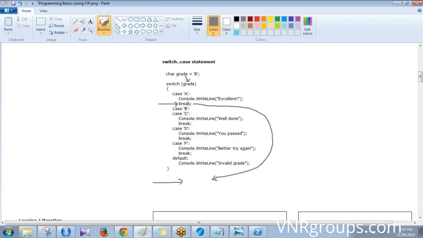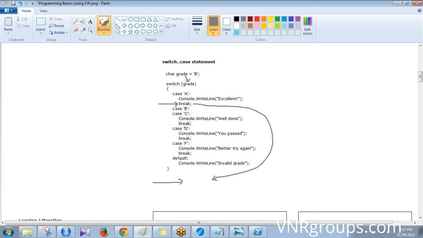Otherwise, it goes down. When you have B or C, I have not given anything for B. So for B and C, just say well done. When you get B, it comes down to C as well. When you get C, well done.